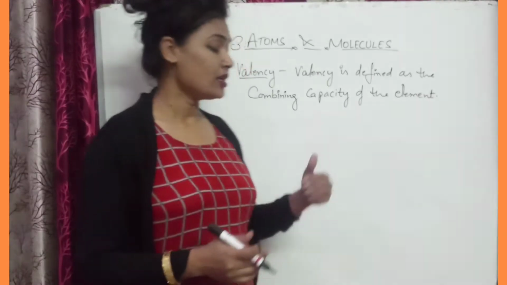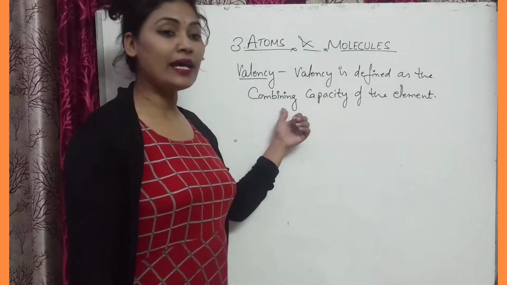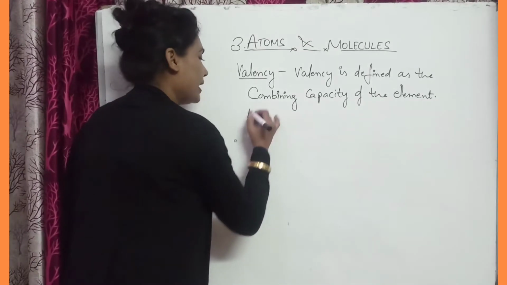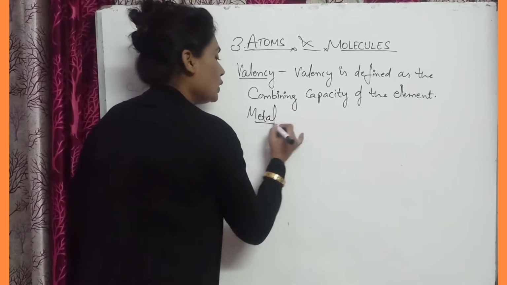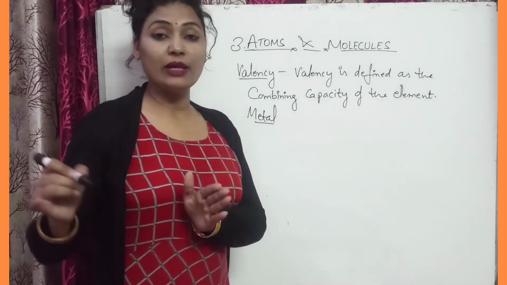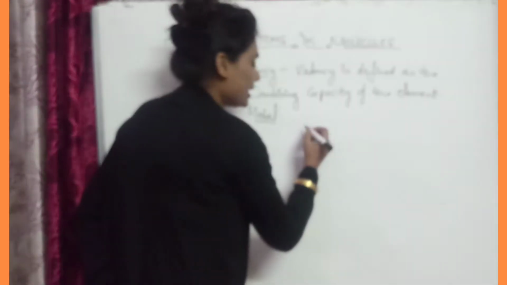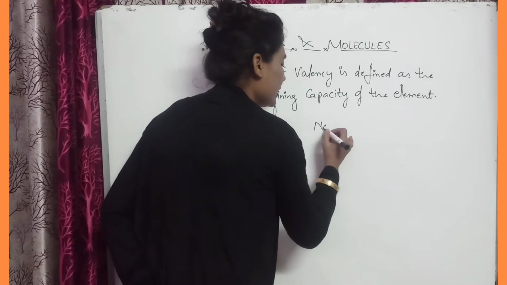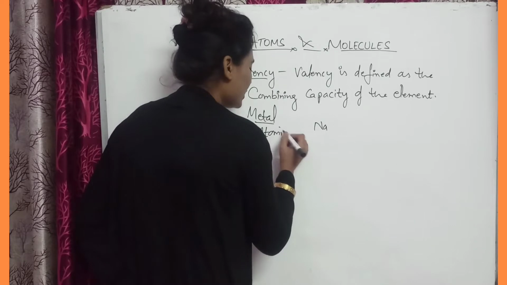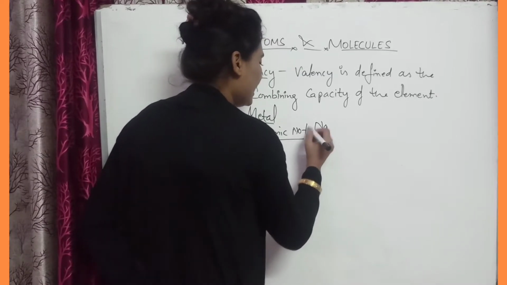So let us discuss valency. What is valency? Valency is defined as the combining capacity of the element. If we talk about a metal, then the metal can lose electrons. The number of electrons lost by the metal is the valency of that metal. For example, let us take sodium, Na. The atomic number of sodium is 11. You should learn that.